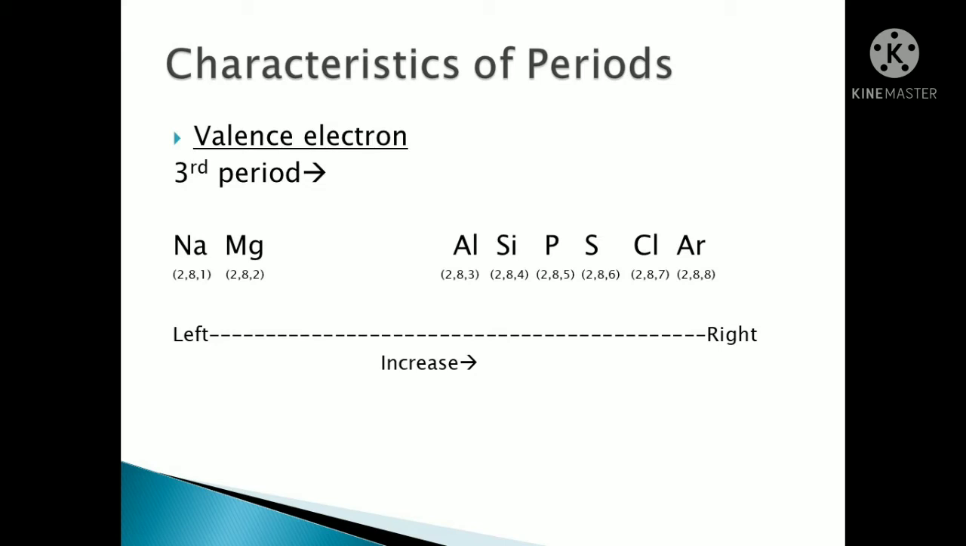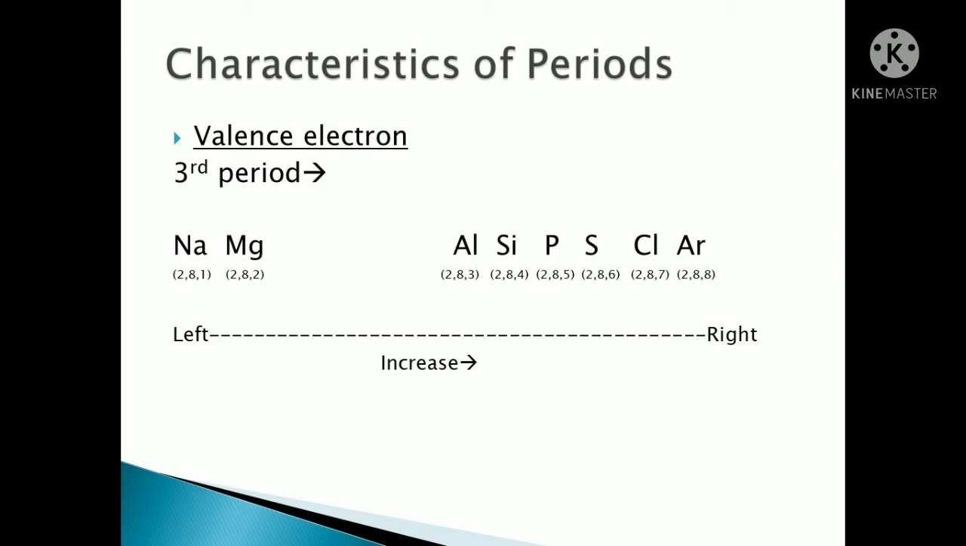So sodium has an electronic configuration. Sodium's atomic number is 11. We are talking about 11, 12, 13, 14, 15, 16, 17, 18. Till atomic number 18 we are all discussing here. So sodium has 11 and its electronic configuration is 281.